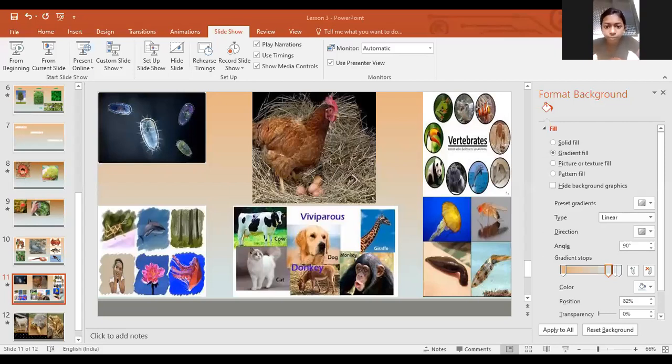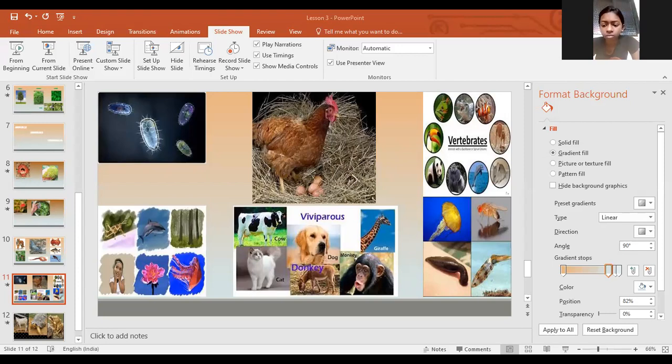Clear? So the next classification is based on the vertebral column. So based on the vertebral column, animals are classified into vertebrates and invertebrates.